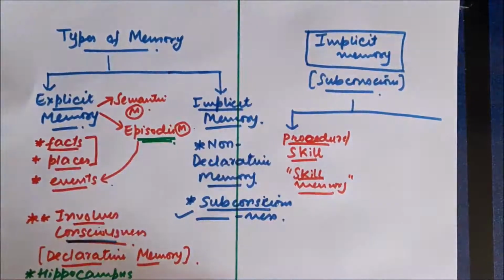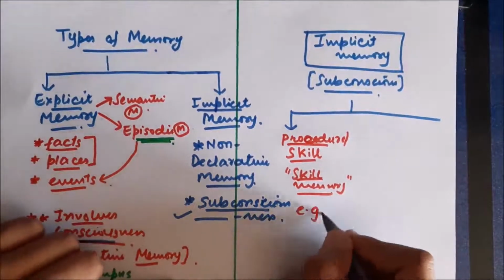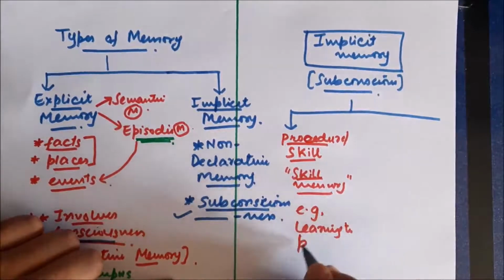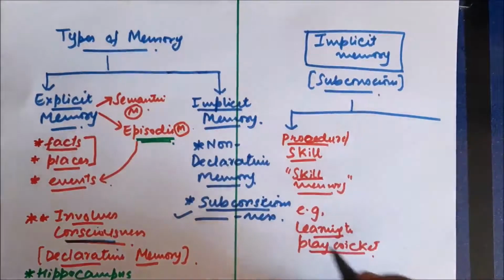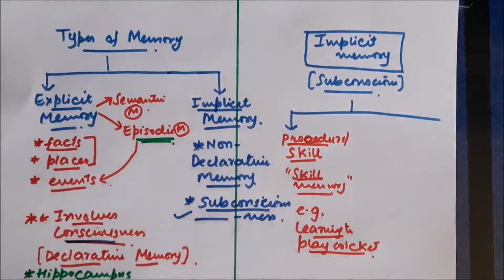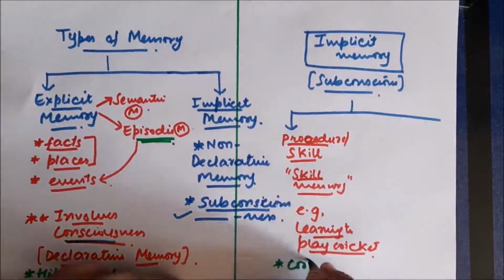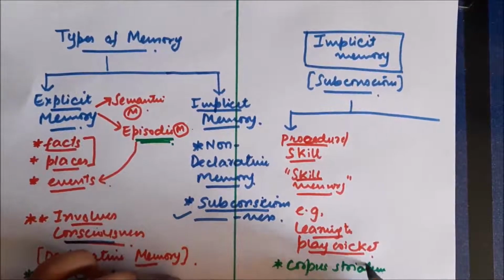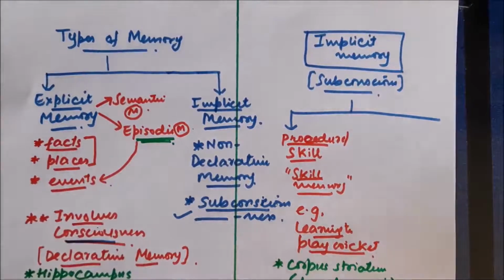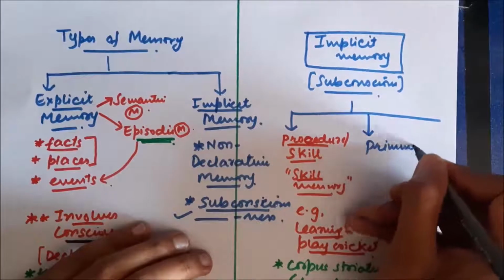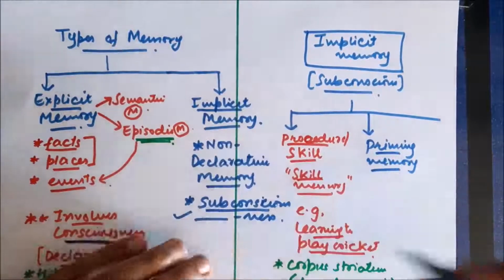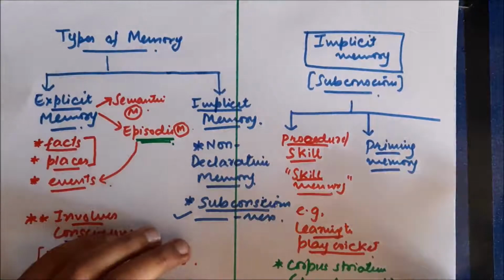So if a person learns some skill, the person is going to exactly memorize the method of that skill, and next time he's going to do it subconsciously. For example, if a person learns how to play cricket, next time he is going to watch the cricket ball, judge the speed of the ball and hit the ball at the appropriate moment. So all these events, the person is going to learn and memorize them, and next time, without thinking much, he is subconsciously going to do these events. The areas of the brain involved in skill memory are the corpus striatum, which is a part of the basal ganglia.